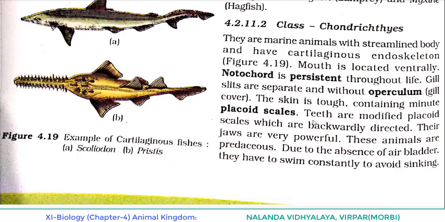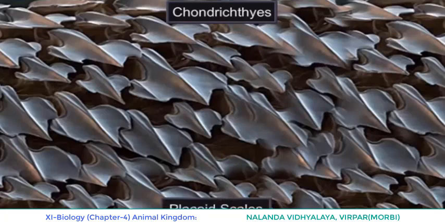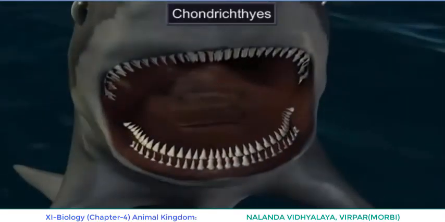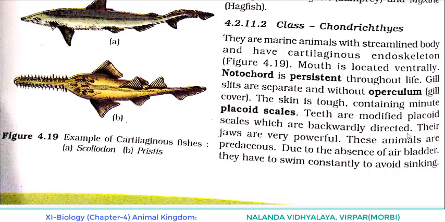The name of the scale present on the body is placoid scales. Teeth are modified placoid scales which are backwardly directed. See the point? They have teeth, and actually these are the modified placoid scales, and the direction is backward.